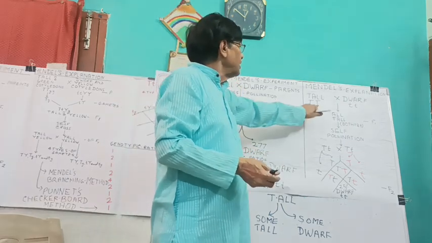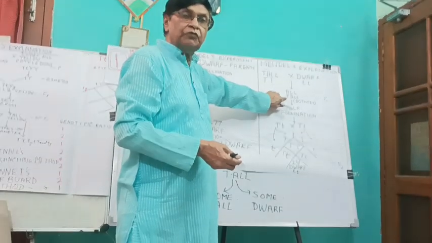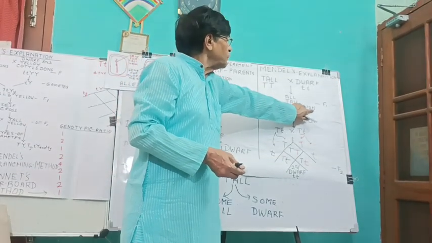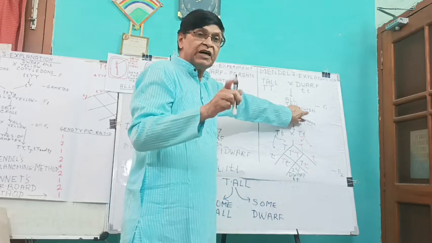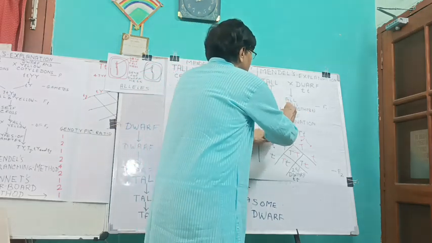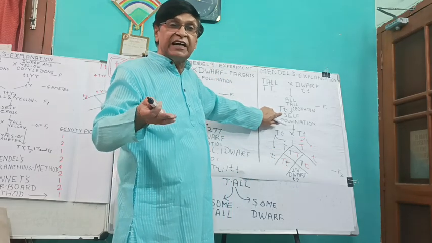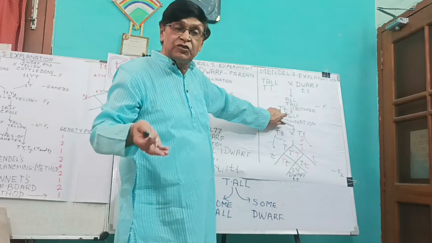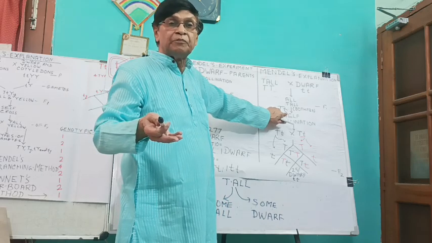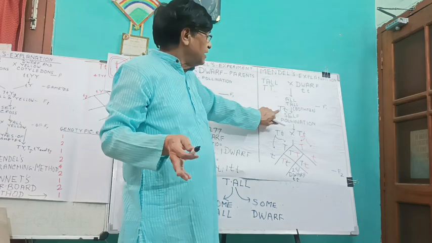Here you see, in individuals of F1 generation, we have factors for both tallness and dwarfness together. But only the factor for tallness shows its appearance. The factor for dwarfness fails to show its expression. So it is called law of dominance.